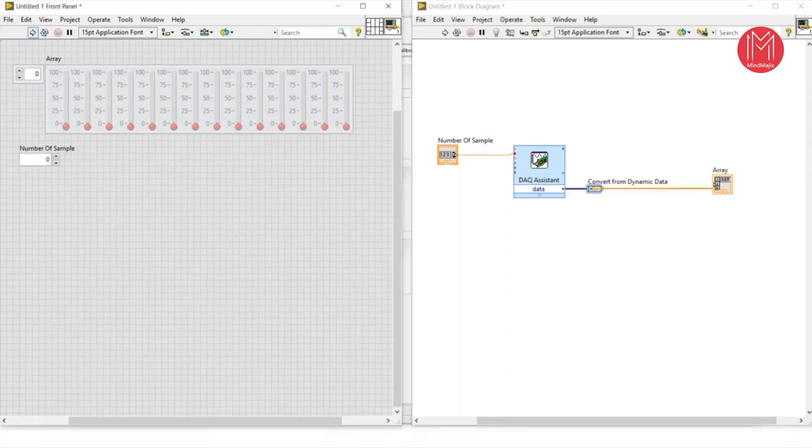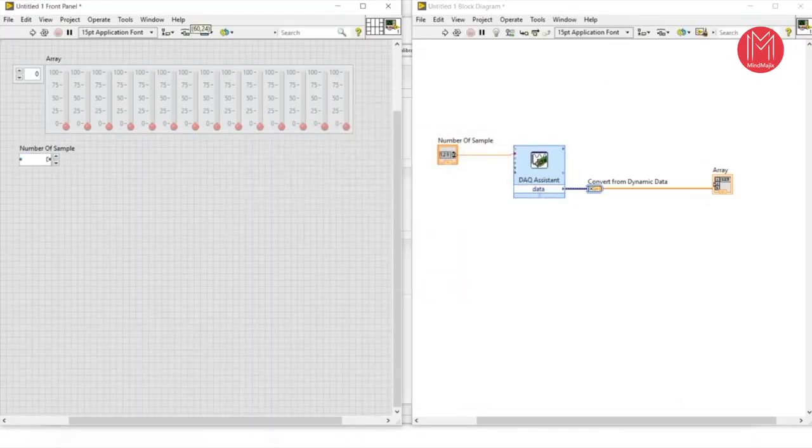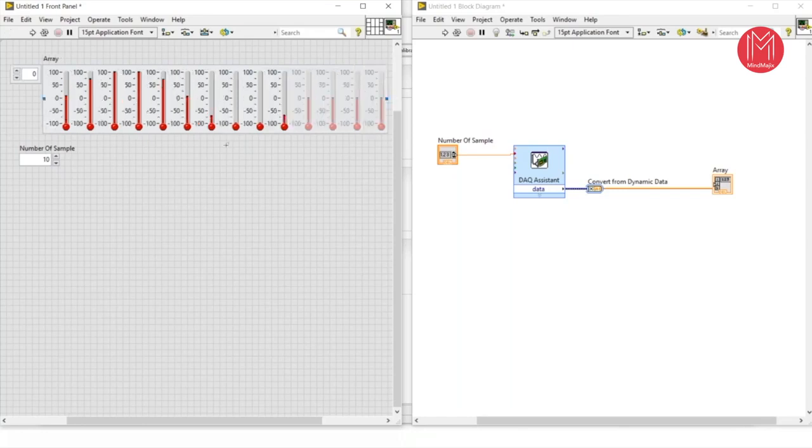The number of samples is 0. If I run this, okay, error, just because my number of samples is 0. So stop. Let's try to enter the number of samples as 10. Because the number of samples is 10, now you can see there are 10: 1, 2, 3, 4, 5, 6, 7, 8, 9, 10. There are 10 data points. Now we can change the range, it's minus 100 to plus 100. Now you can see the minus 100 to plus 100.